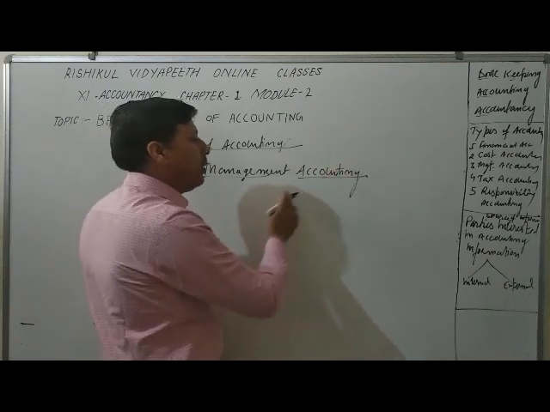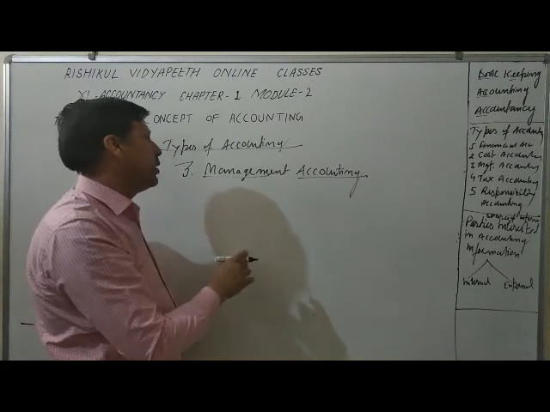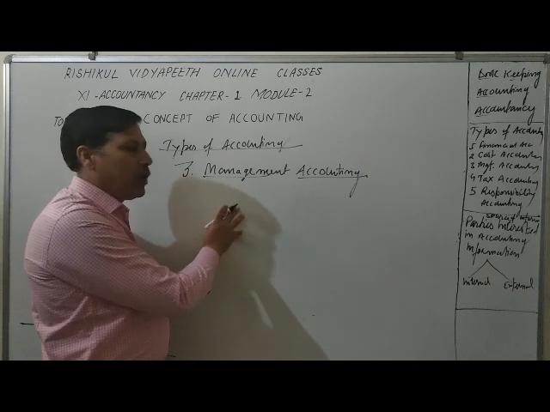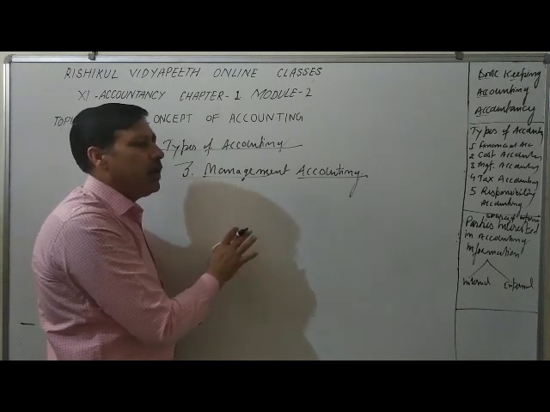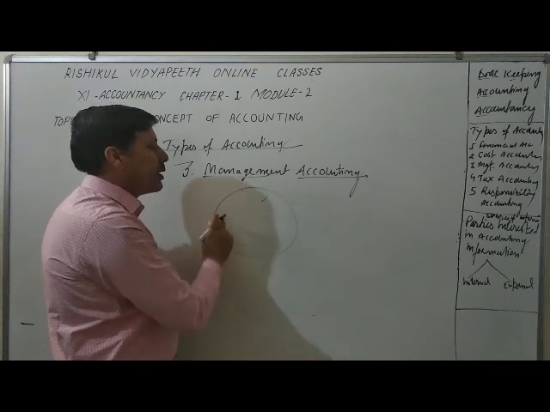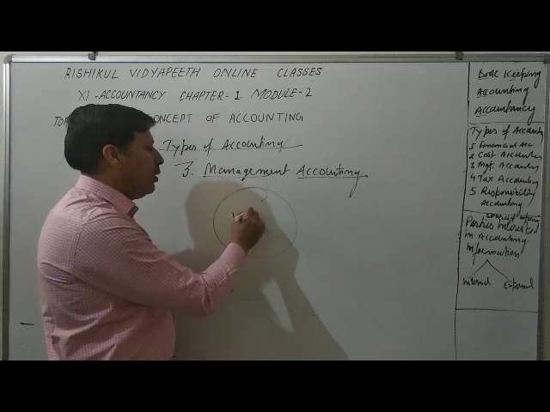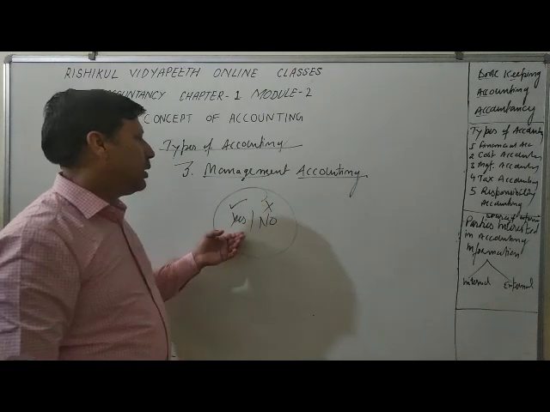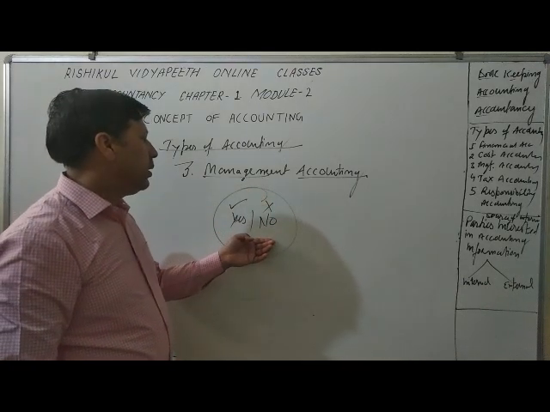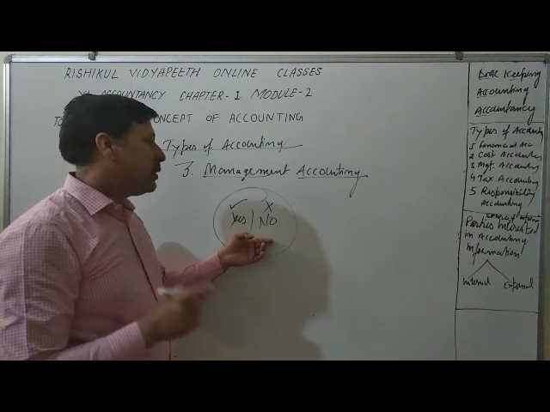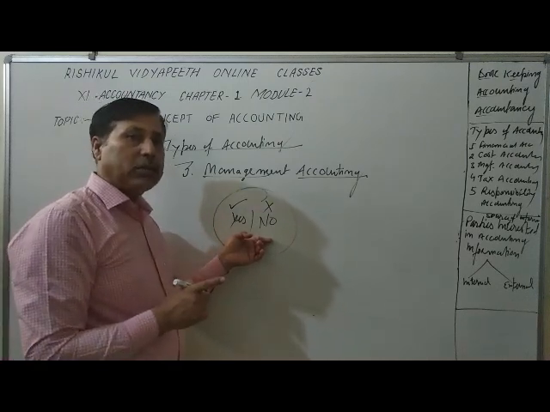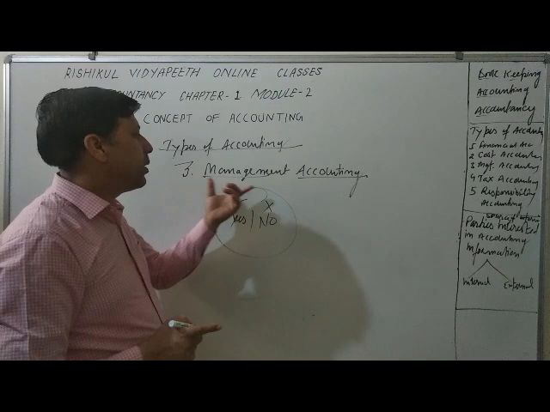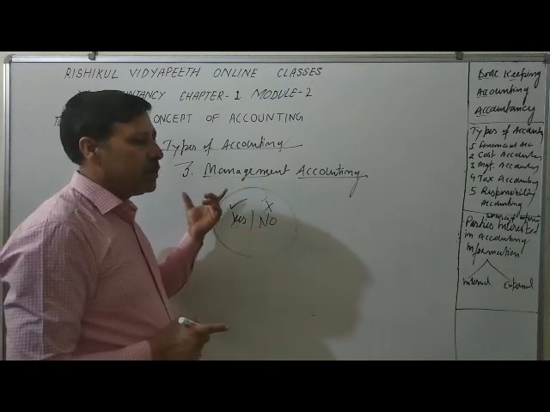So with the help of information given by financial accounting, the manager prepares valuable reports, and then they take the decision. The manager has to take the decision from time to time, yes or no, execute or not execute. Without information, without proper accounting, the manager can't take the decision. The reports are prepared with the help of accounting. So management accounting is the branch of accounting that supports decisions.